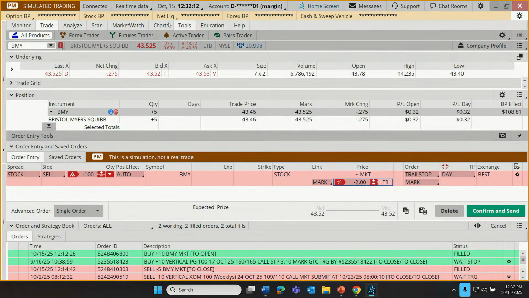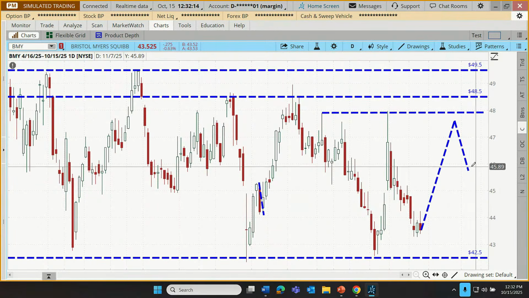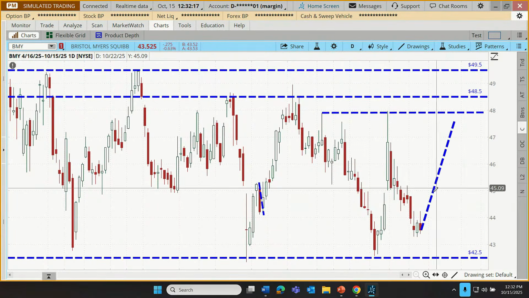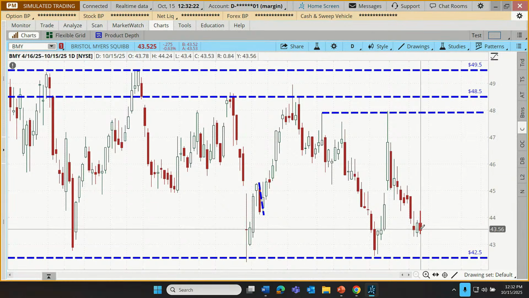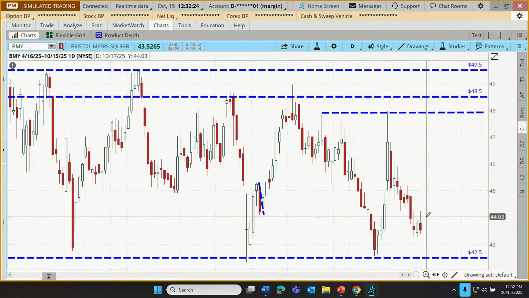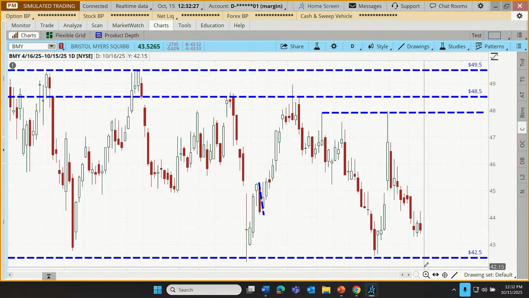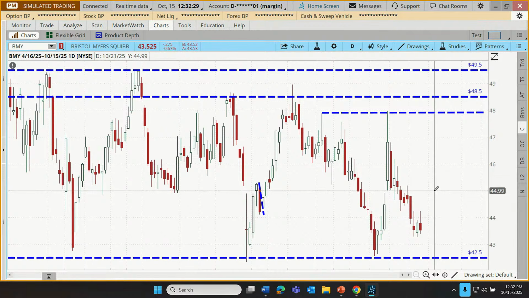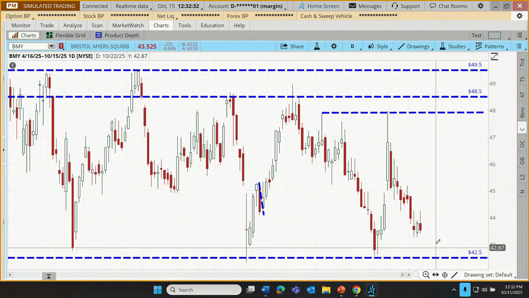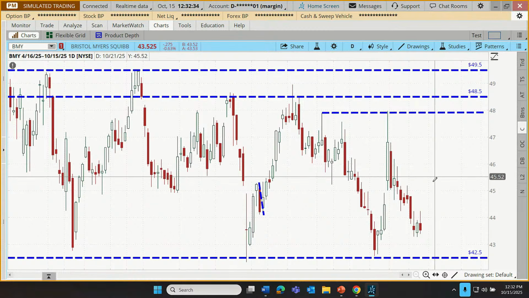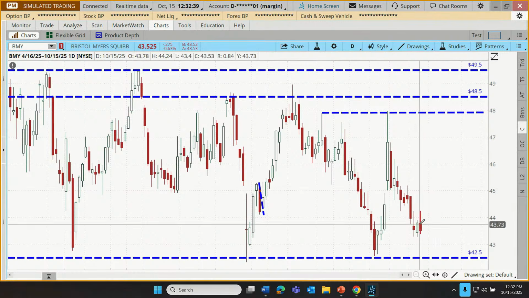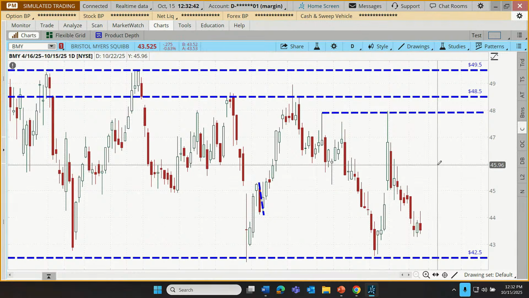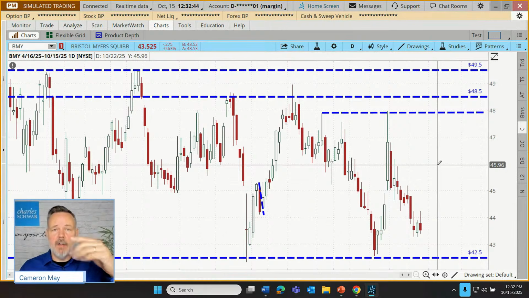If it then goes up, let's just go back here to our chart so we can visualize this a little bit more. Let me remove this drawing. So this is where we are at now. If we go to 44, our trail stop is now at 42. If we go to 45, our trail stop is now at 43. If we go up to 46, our trail stop is at 44, and so on. So if we happen to run, let's say we ran up to 46, and then the stock started to fall, our trail stop would already be at 44, and it would stay there.